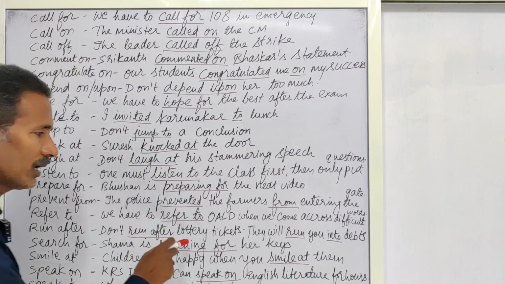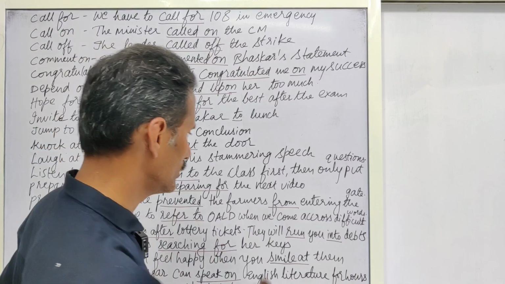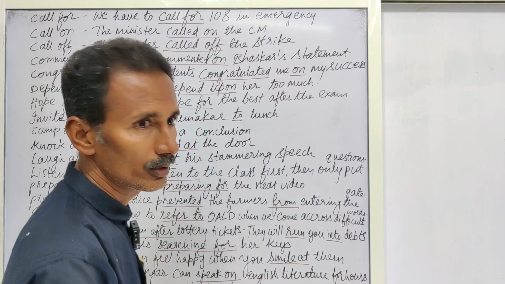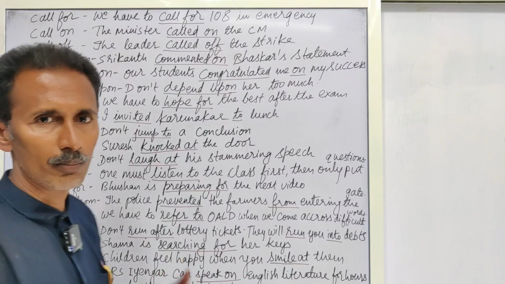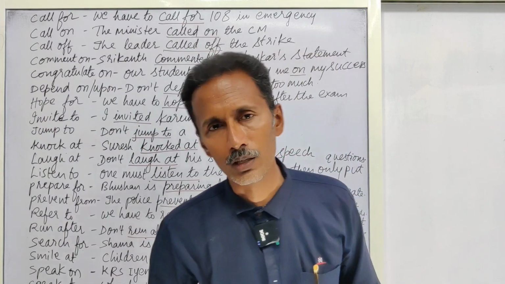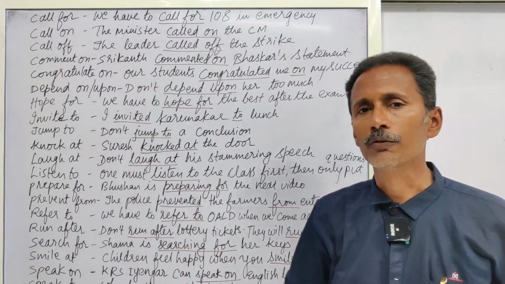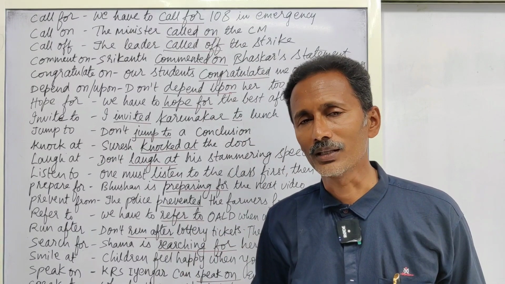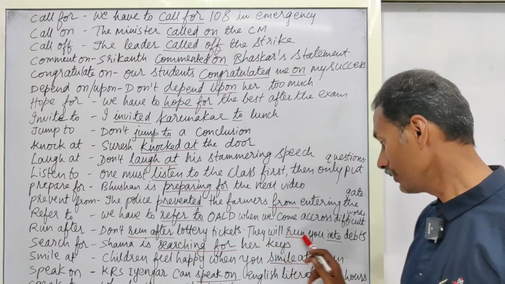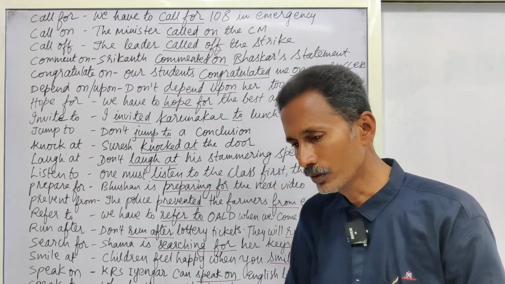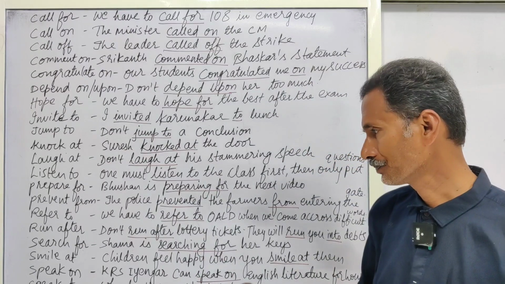Run after. Don't run after lottery tickets. They will run you into debts. Run after. That means going after these lottery tickets. All of a sudden to become Ambani, it may not be possible for a common man. But the common man thinks that if I buy these lottery tickets, I may become a rich man. No, don't run after lottery tickets. They will run into debts. They will make you plunge into debts.